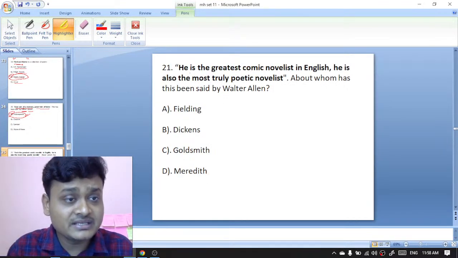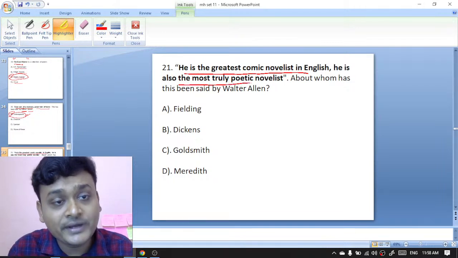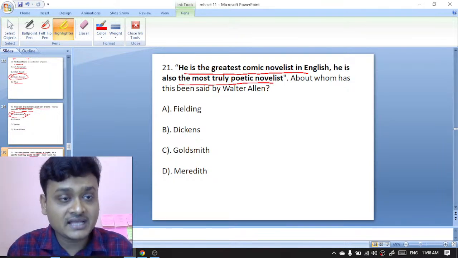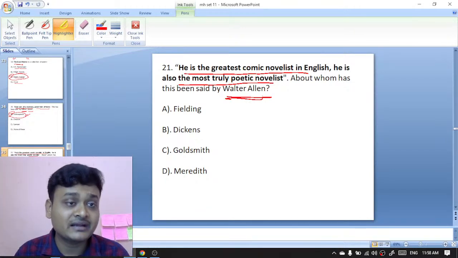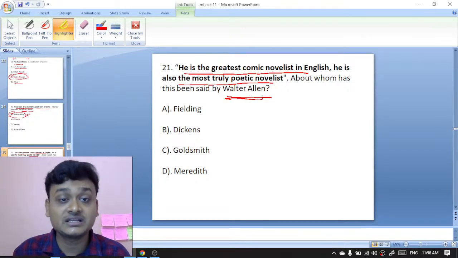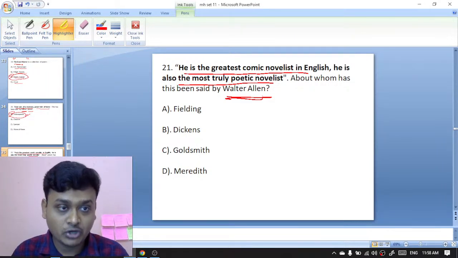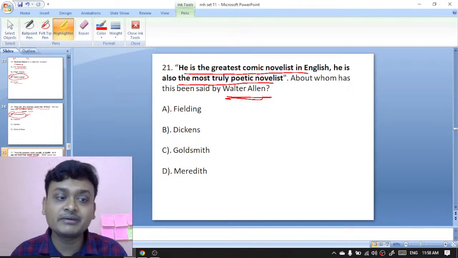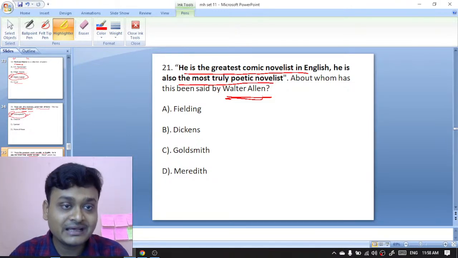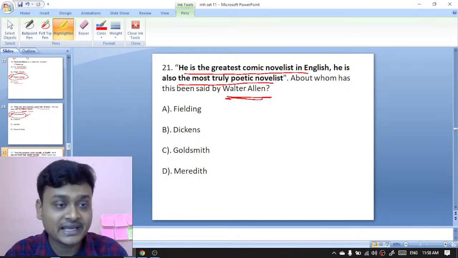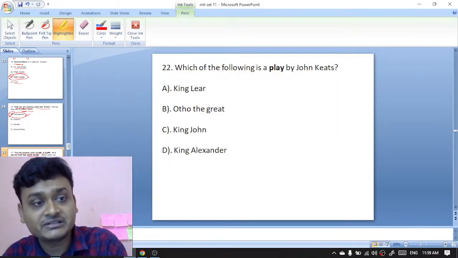Next question. "He is the greatest comic novelist in English, and he is also the most truly poetic novelist." About whom has this been said by Walter Allen? Your options are Henry Fielding, Charles Dickens, Oliver Goldsmith, or Meredith. So the right option is Dickens. Walter Allen has said these lines about Charles Dickens, the Victorian novelist.